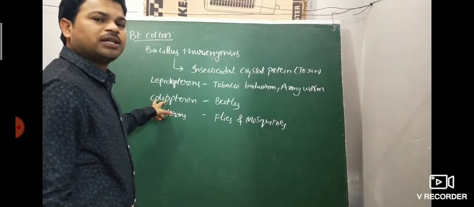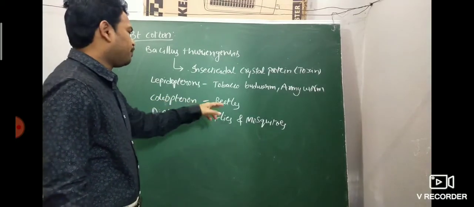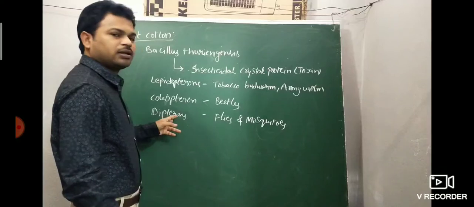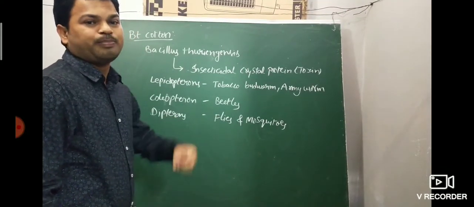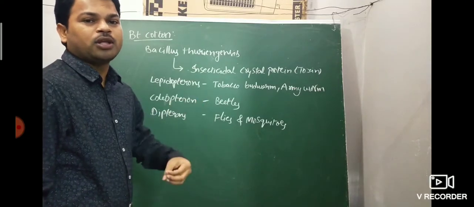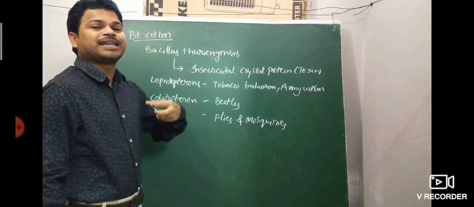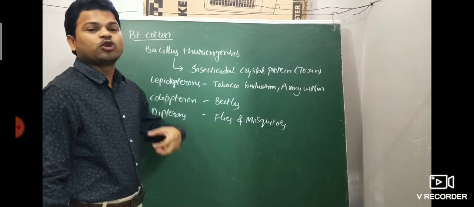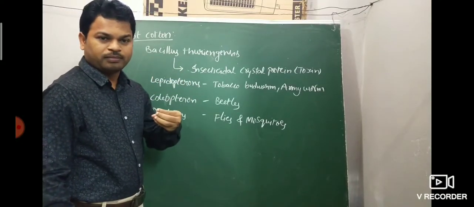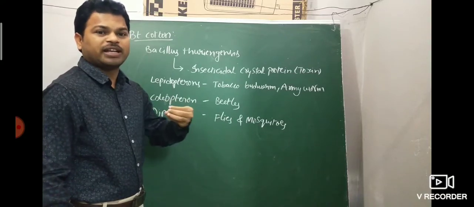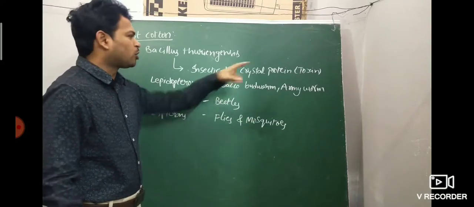Coleopteran is the protein that kills beetles. The dipteran protein kills flies and mosquitoes. So the Bacillus thuringiensis bacterium produces insecticidal proteins that kill different types of insects. Very important. But here, what I mentioned is that the protein is a toxin.